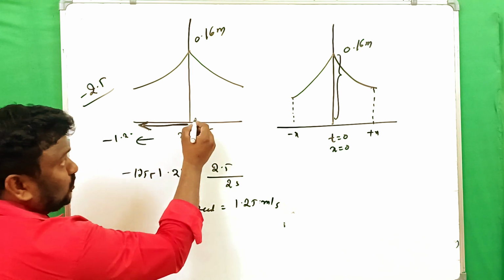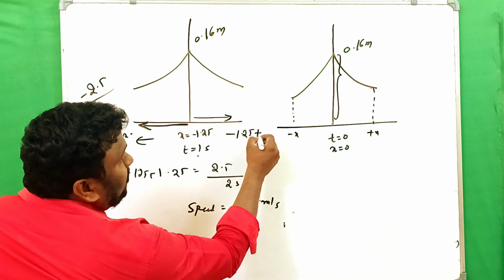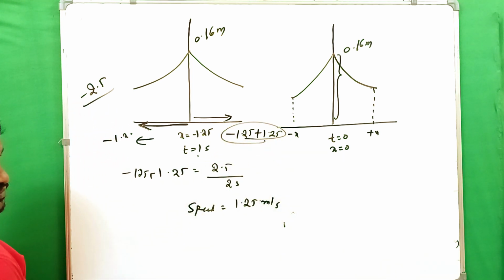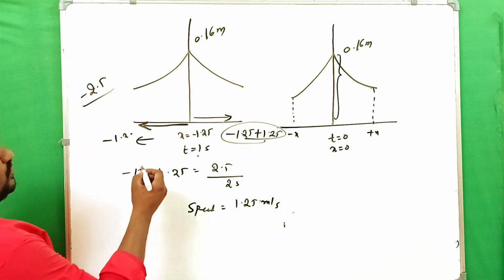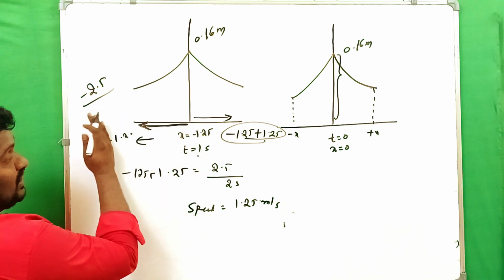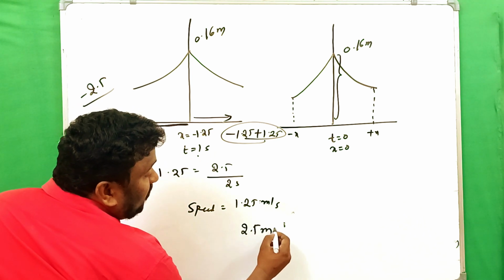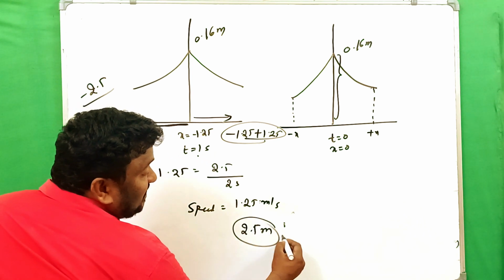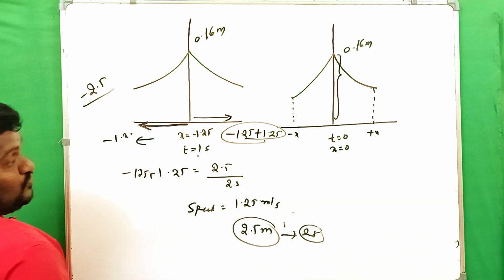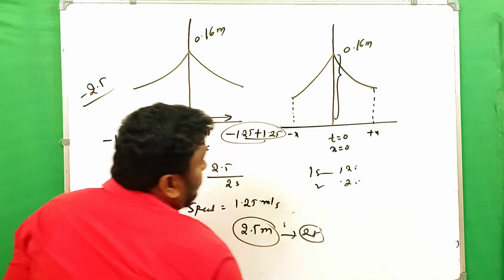And if it moves along the positive direction, then minus 1.25 plus 1.25, and the value is going to be 0. That's why you have to confirm that in this case the pulse is moving along the negative axis, and that's why it covers 2.5 meters in 2 seconds. For 1 second 1.25, for 2 seconds 2.5.